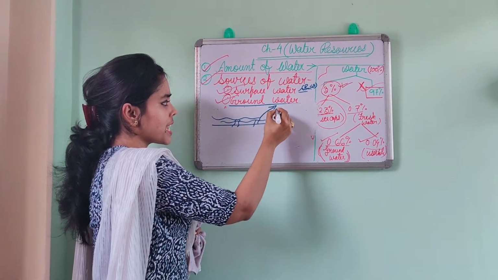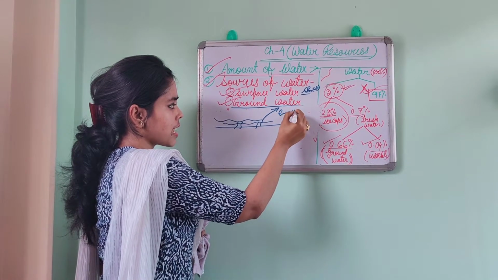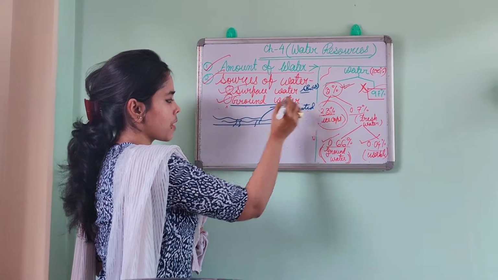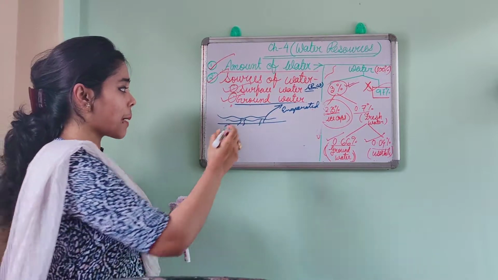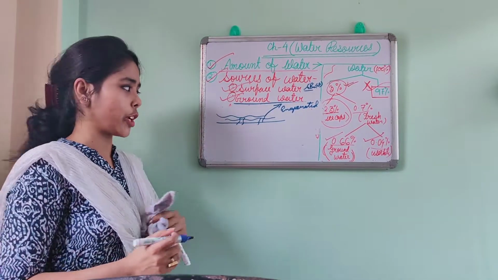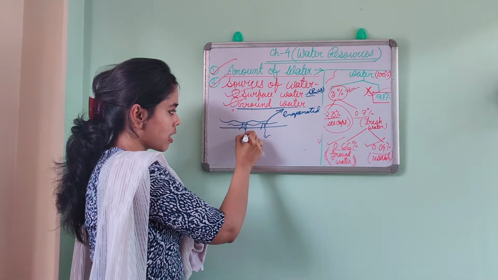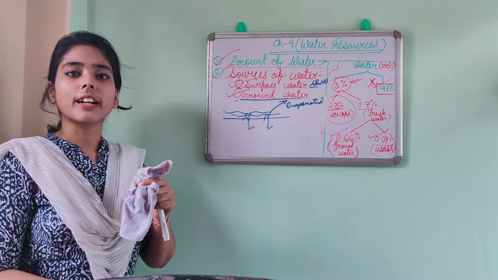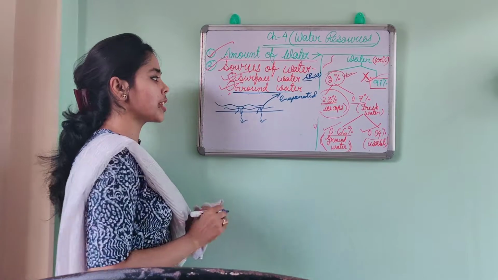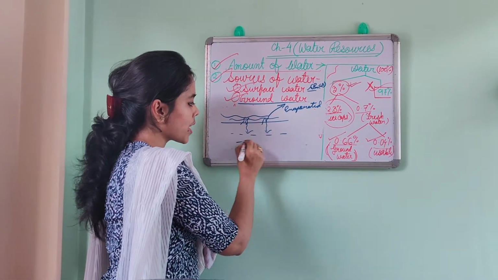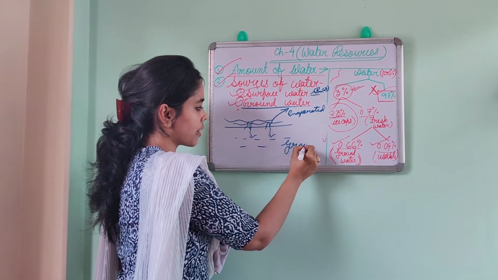Some part of the surface water will be evaporated, and then the rest of it will sink down. Where? To the ground. Okay, sink down to the ground. That is known as groundwater.